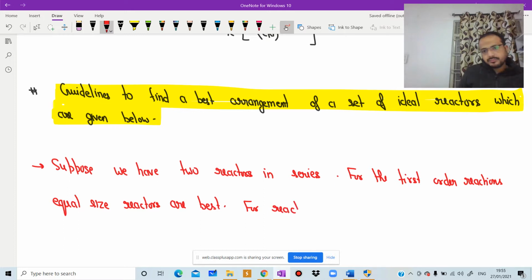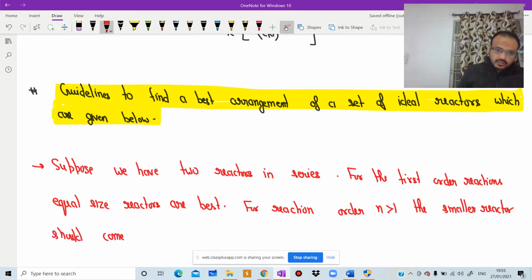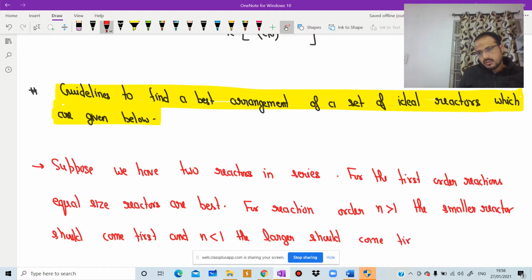For reaction order n greater than 1, the smaller reactor should come first, and for n less than 1, the larger should come first.